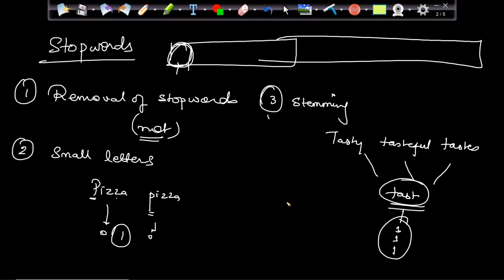For that, there are again packages we have in Python which we are going to use. One is known as Porter Stemmer, and second is also known as Snowball Stemmer. Right? These are the two packages. This one is quite effective compared to Porter Stemmer. So this is the third step.